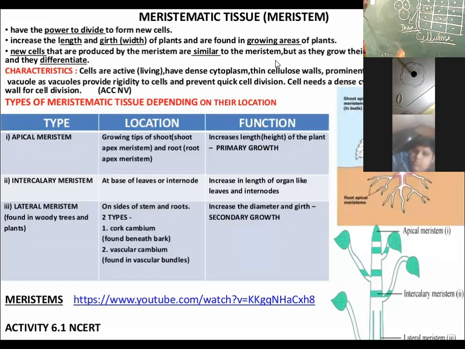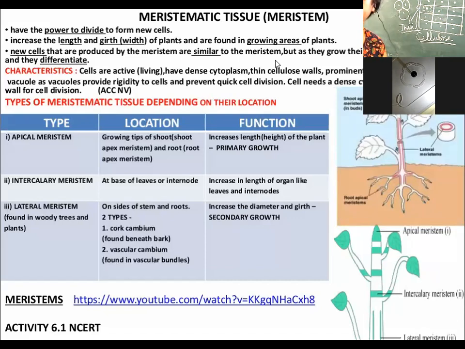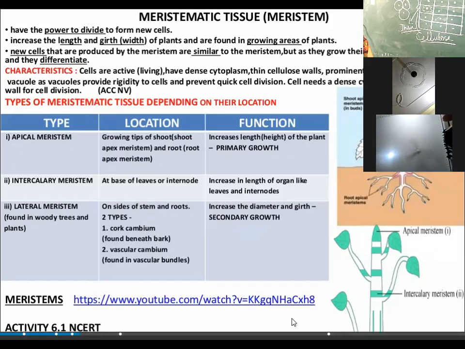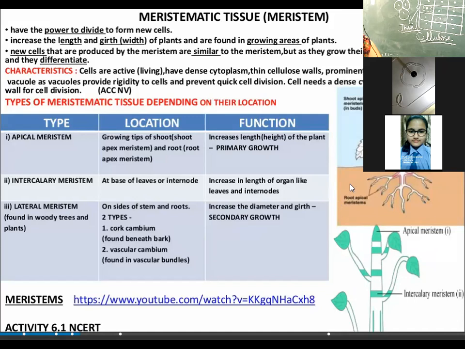And the cells are living, so the cells have the ability to grow. Is it clear? All the characteristics are clear? Are the characteristics now clear? Okay.